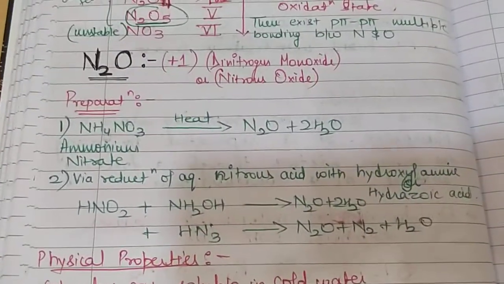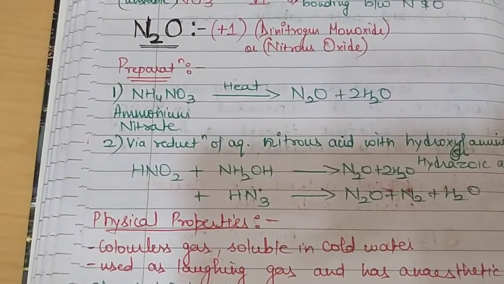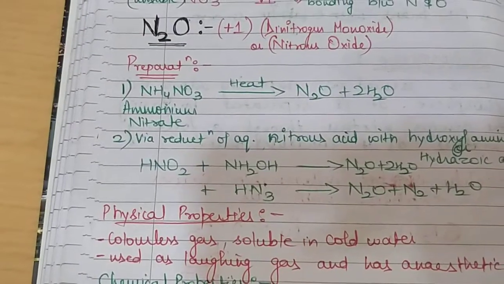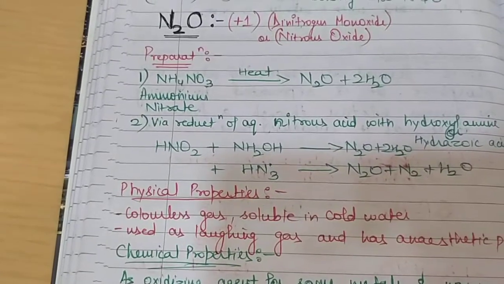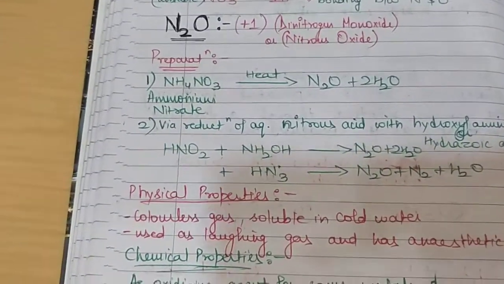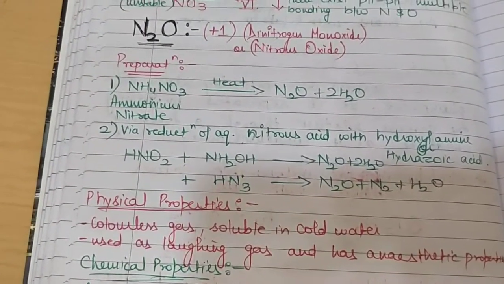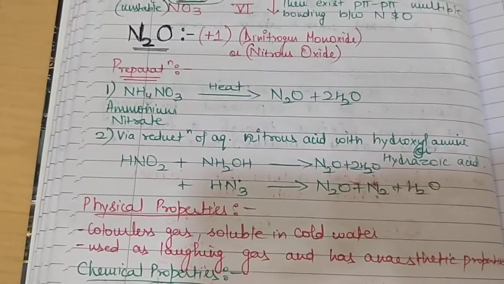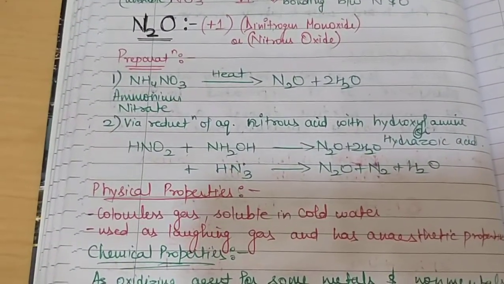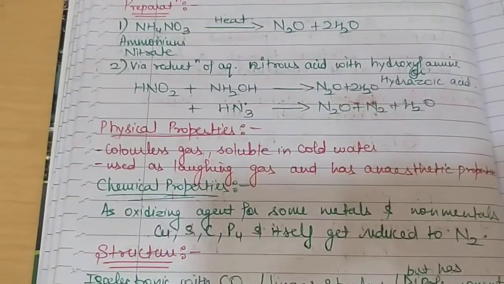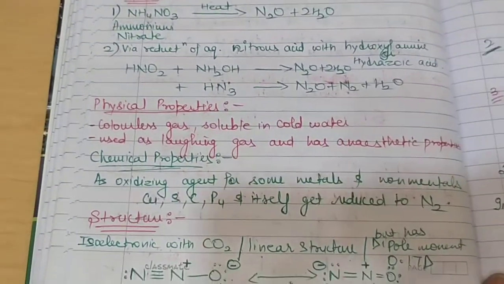Coming to the preparation, N2O nitrous oxide is prepared by heating ammonium nitrate. It will generate nitrous oxide and water, or it can be generated via the reduction of nitrous acid. Nitrous acid is HNO2. If we reduce nitrous acid with hydroxylamine or hydrazoic acid, then we'll get nitrous oxide, that is laughing gas. It is a colorless gas which is soluble in cold water. It is used as laughing gas and has anesthetic properties, which we have already discussed.